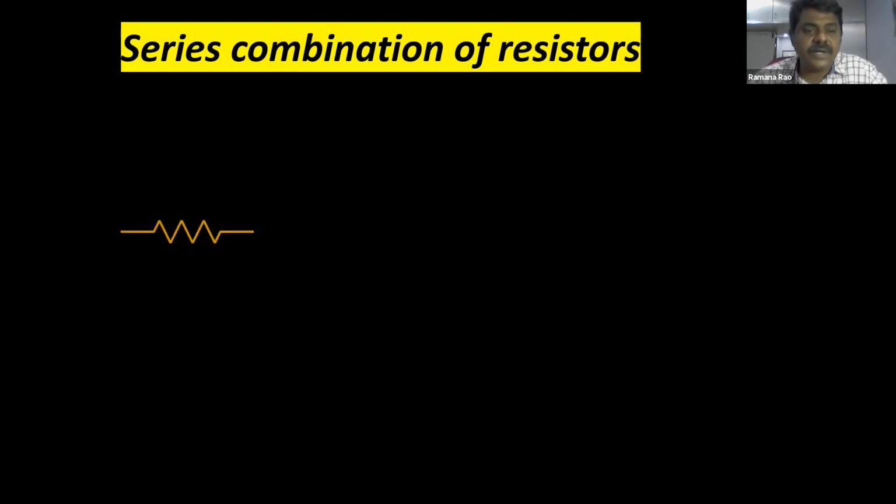We have one resistor whose resistance is R1, a second resistor R2, and a third resistor R3. So how many resistors do we have? Three resistors: R1, R2 and R3. Now how do we connect these to get a series combination? Series combination means we have to connect them end to end.